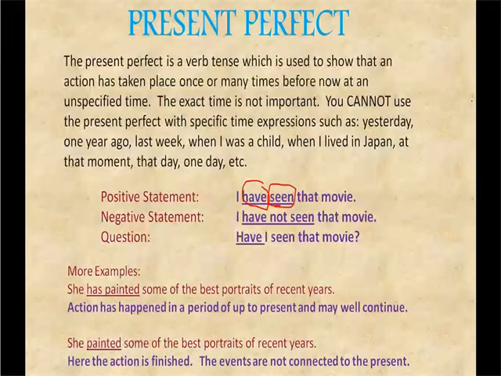So this is the difference between simple past and present perfect. See, this, she painted, is a simple past sentence. So simple past and present perfect might be a little confusing, but you should always see that this has will be in a present perfect sentence. So has is a present tense, so it will be present perfect. That is how you have to differentiate.